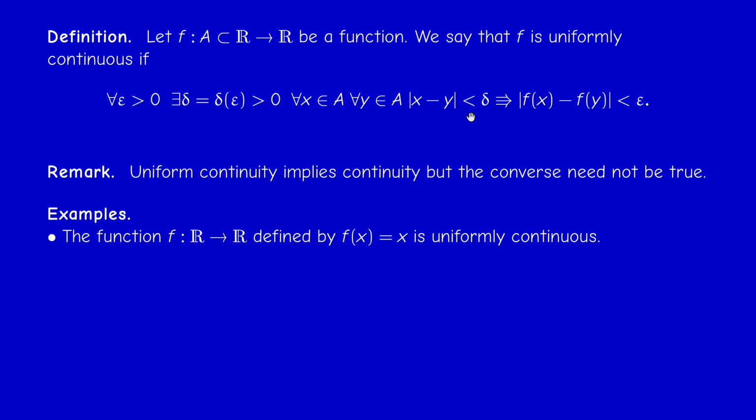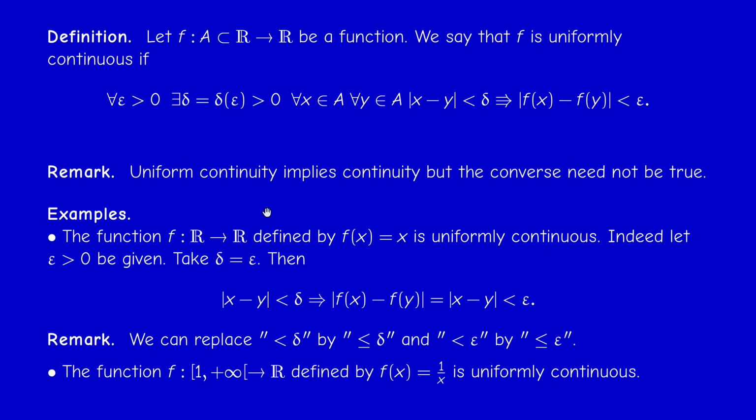Let us start with a trivial context. The identity function is, of course, uniformly continuous. Why? Because you can just take delta equal epsilon. If delta equals epsilon and |x minus y| is less than delta, then |x minus y| is less than epsilon. So |f(x) minus f(y)| is less than epsilon. So it's kind of trivial. And once again, we can replace strictly less by less or equal. Same thing.